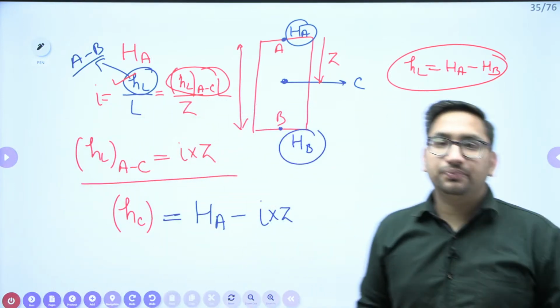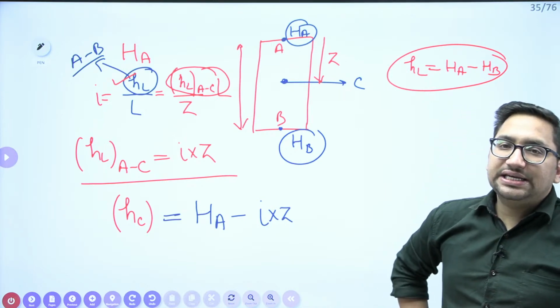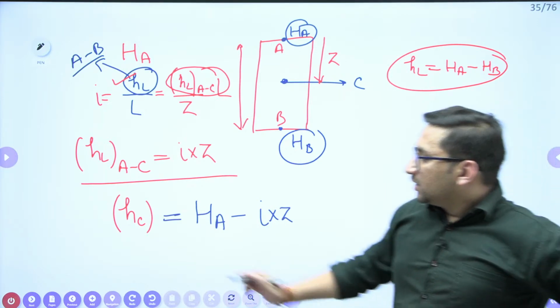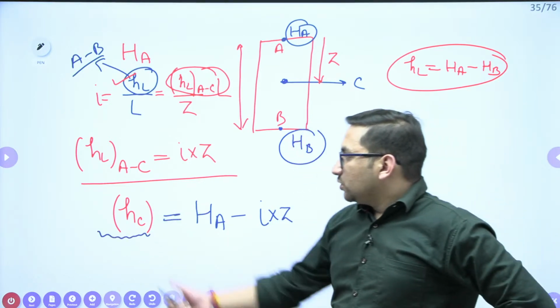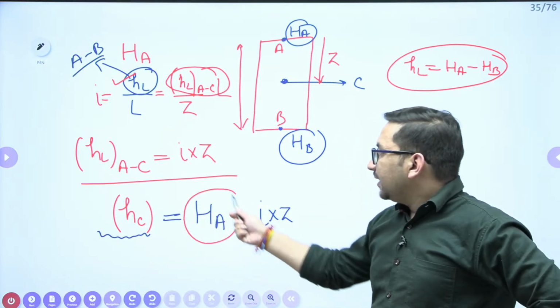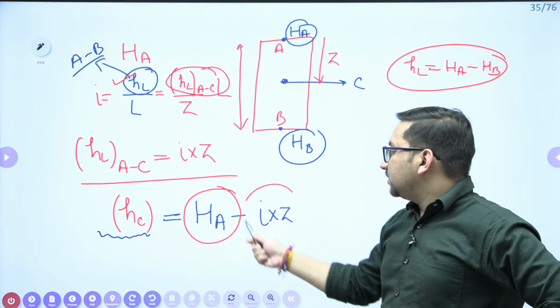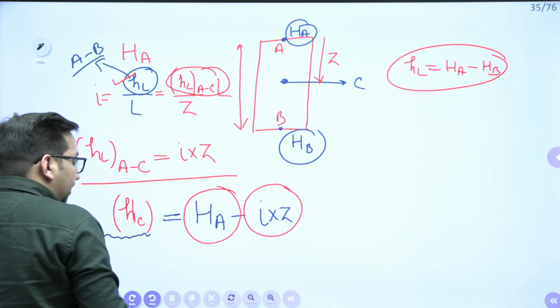Yes or no? Now is it clear now? Now I can say it is total head at point A minus head loss from A to C. It will give me the total head at C.